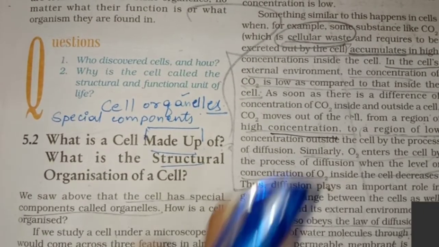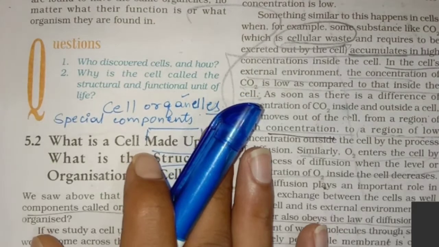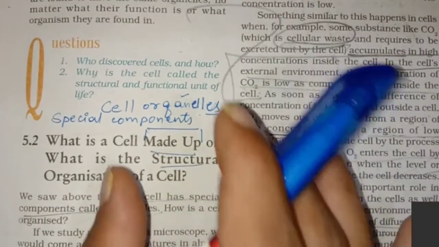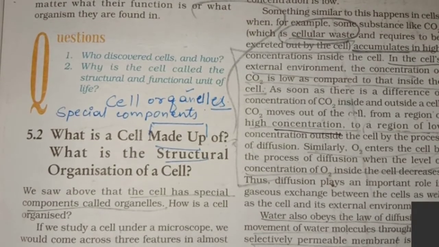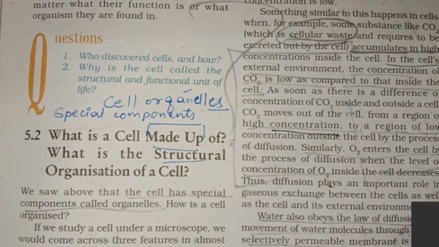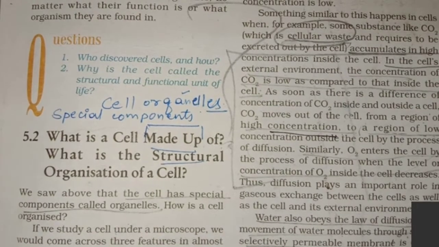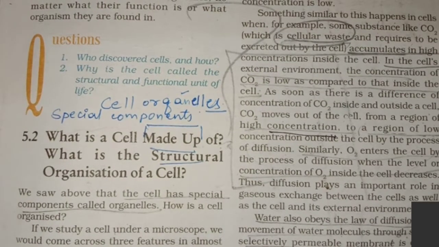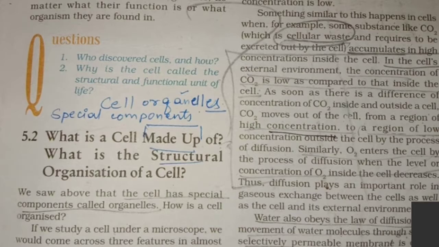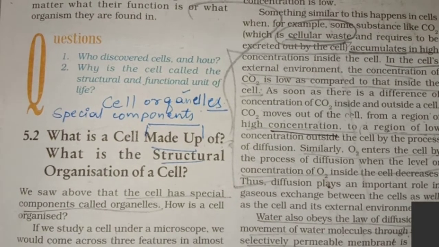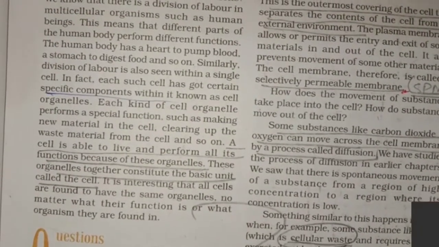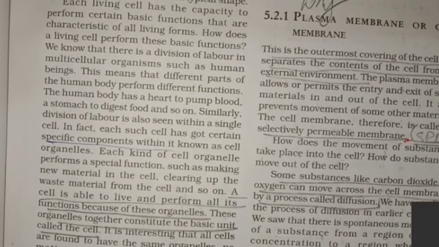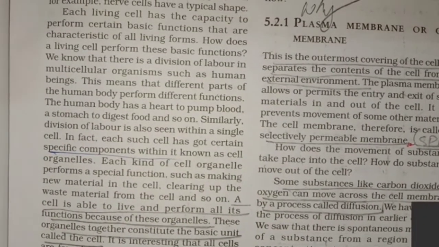Correct, correct. And which process helps in the exchange of gases in the cell? Diffusion. Which process helps in the exchange of water in the cell? Osmosis. Very good. So what is transpiration? Can anybody tell me what is transpiration?